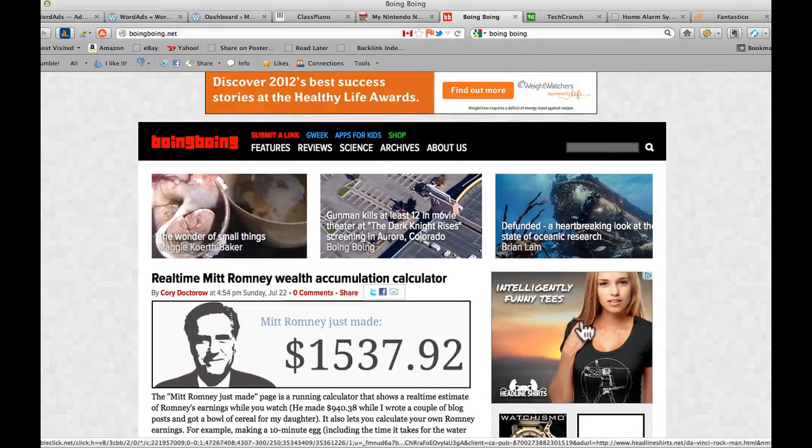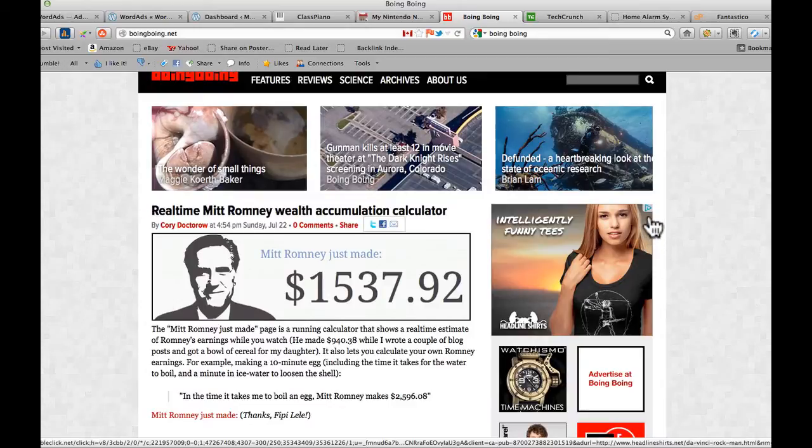Now why that happens is because WordAds actually delivers the AdSense ads to these blogs. This isn't code that the blogger has put into their site themselves to display this. This is delivered exclusively from the WordAds platform. Now my understanding is the reason why this happens is the whole idea behind WordAds is to display the most relevant ad for that specific site.